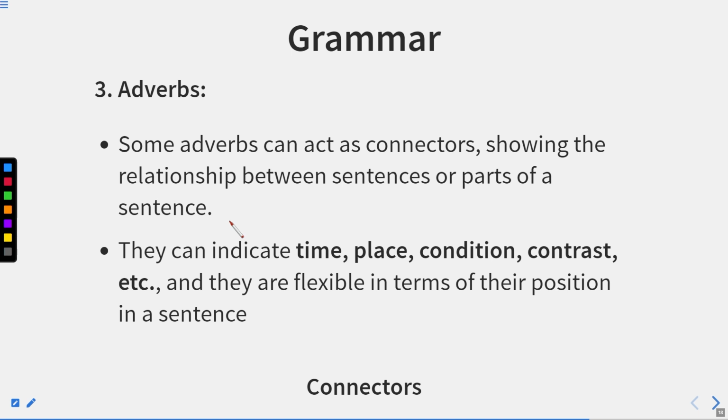Adverbs. Now, connectors are conjunctions and prepositions. And as I told you, adverbs can also be connectors. How do they work? Let's discuss. Some adverbs can act as connectors, showing the relationship between sentences or parts of a sentence. They can indicate time, place, condition, contrast, etc., and they are flexible in terms of their position in a sentence.